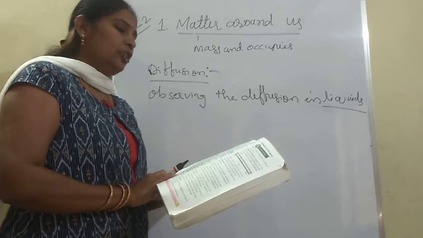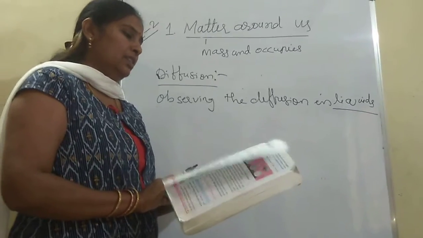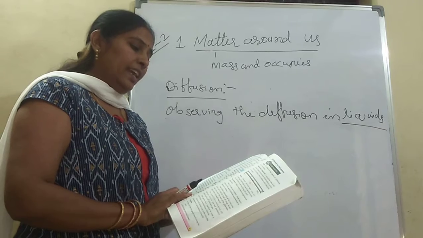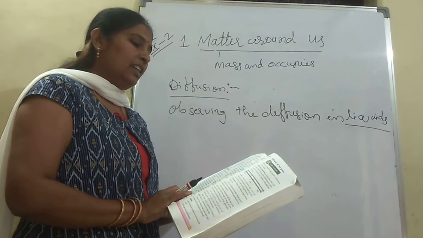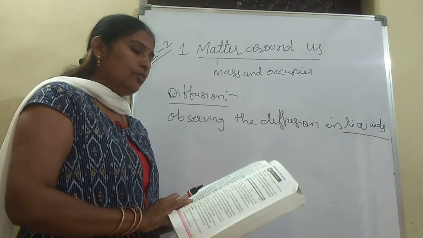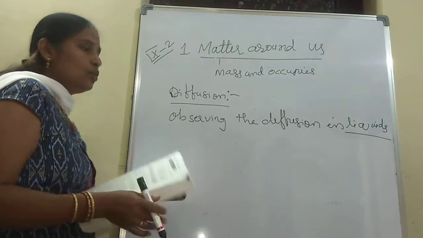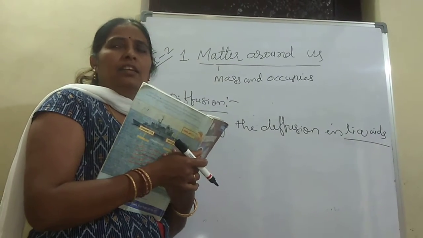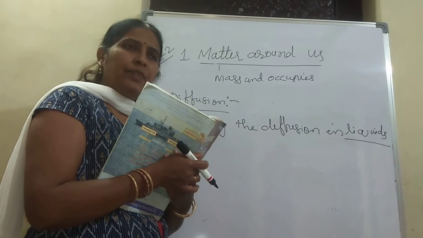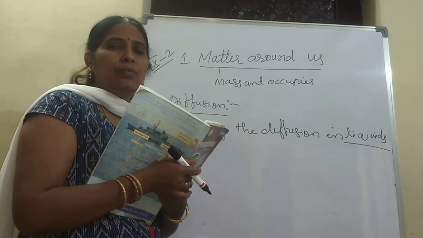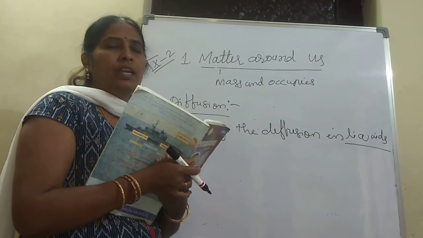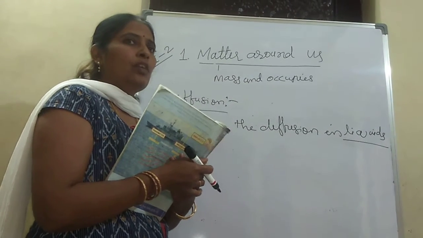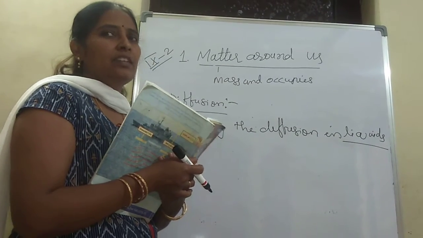What do you observe after adding the drop of ink or potassium permanganate solution? Can we observe that liquids also diffuse in each other like gases? How much time does it take for the color to spread evenly throughout the water? What do you conclude from this activity? So now, what is diffusion? Smoke or vapor or a fragrance which spreads from one place to another place is said to be diffusion. Diffusion of gases is possible. Now let us see how diffusion takes place in liquids.